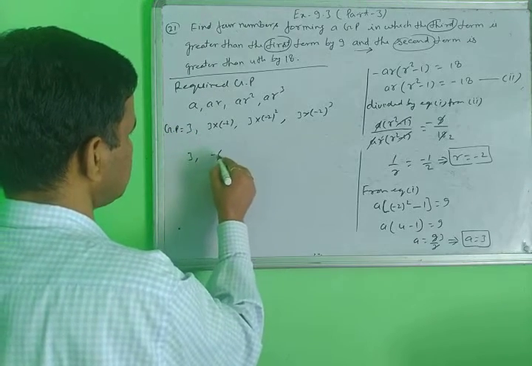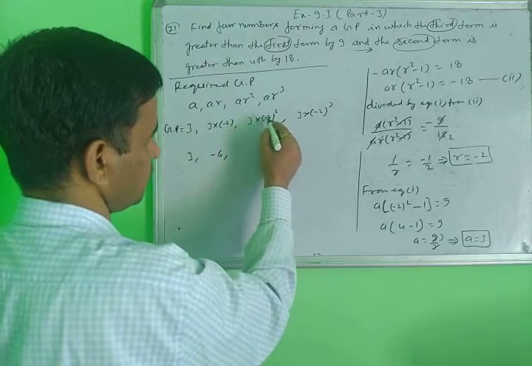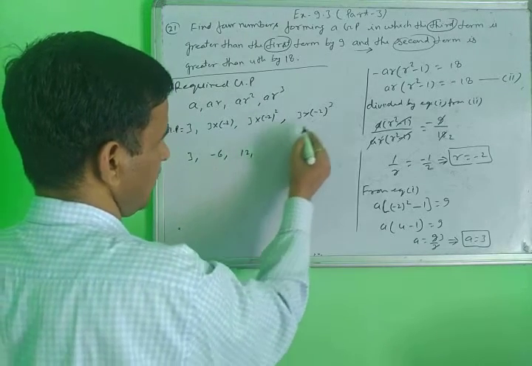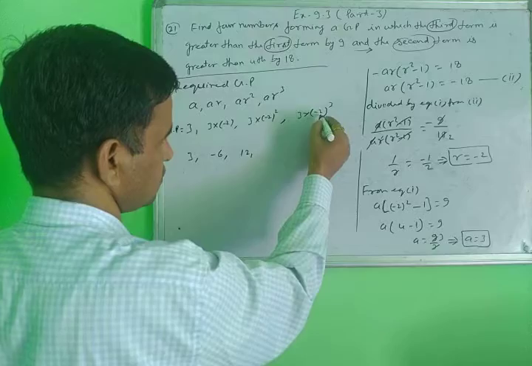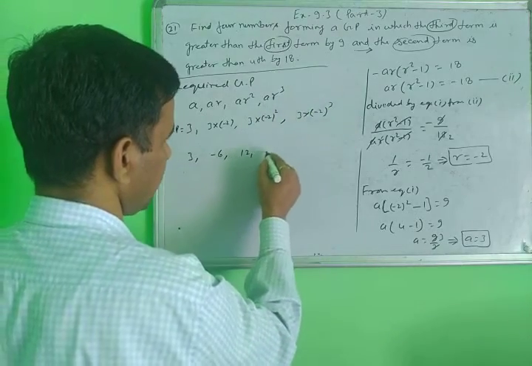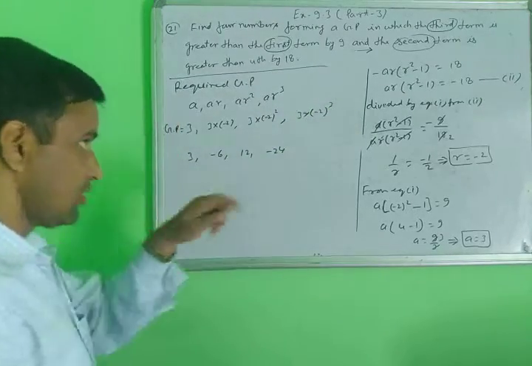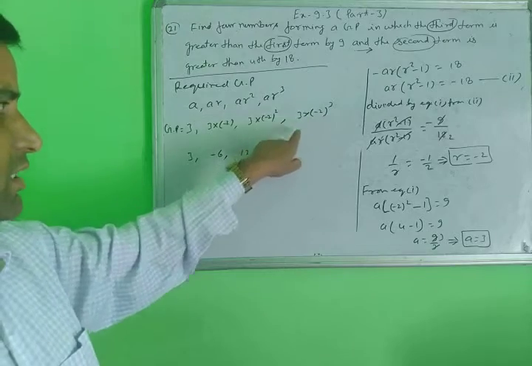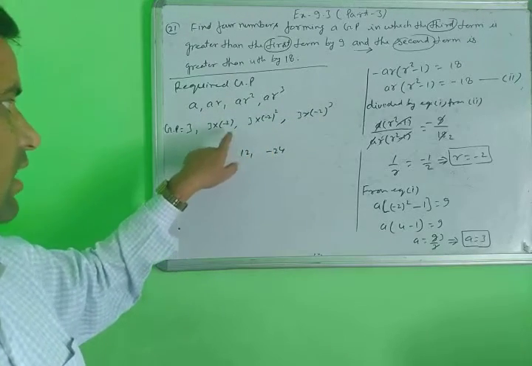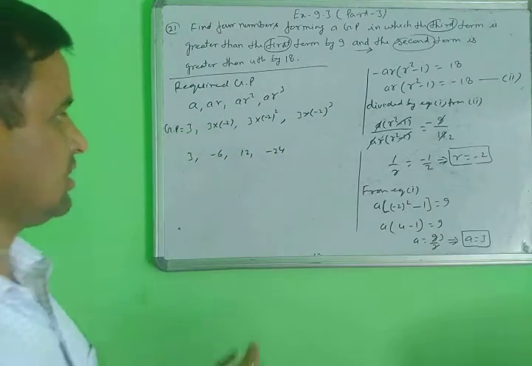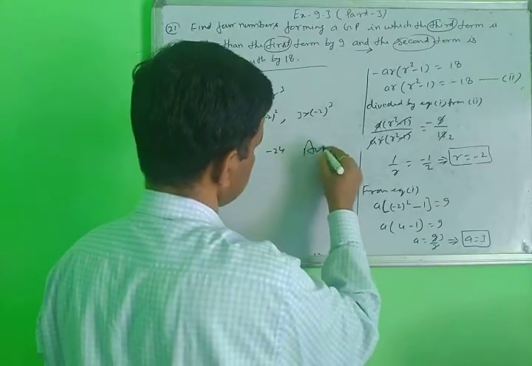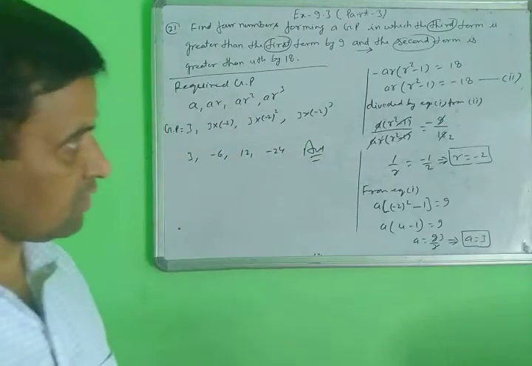3, minus 6, 12, minus 24. After solving, minus 8 times 3 is minus 24, 4 times 3 is 12, and 3 times minus 2 is minus 6. And this is the required GP. So this is your final answer.